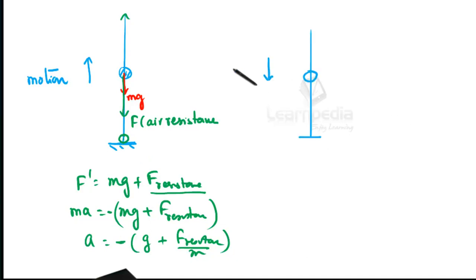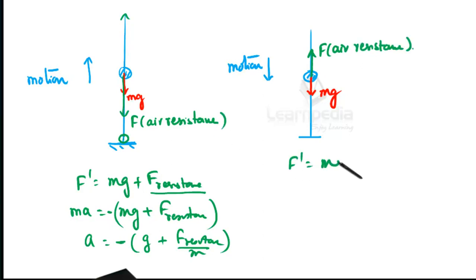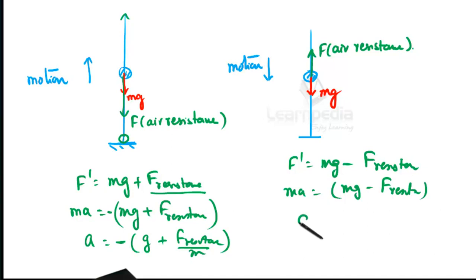Now the motion of the body is in the downward direction. Then what are the forces acting on this body? Weight will be acting in this direction again, mg. The force of air resistance will be in the upward direction because the body is moving downward. So here F dash will be equal to mg minus the force of resistance, or m into a will be equal to mg minus force of resistance. So the acceleration will be g minus F resistance divided by m.